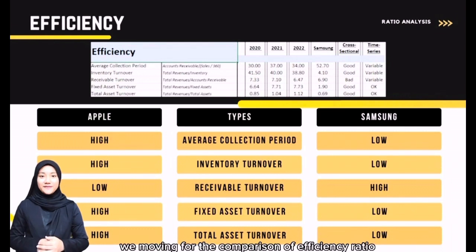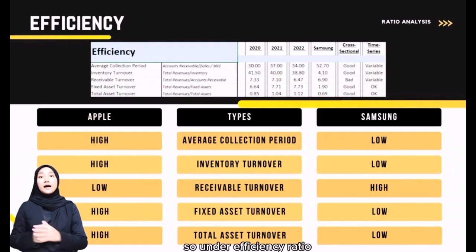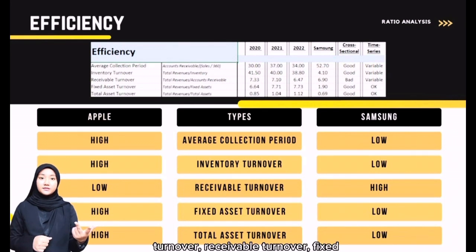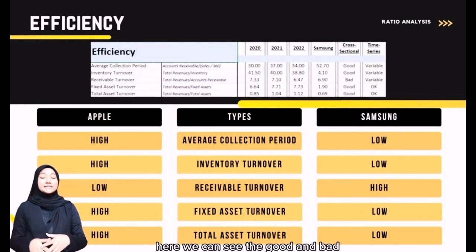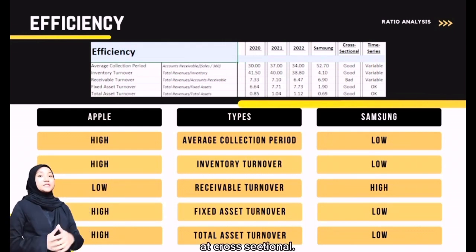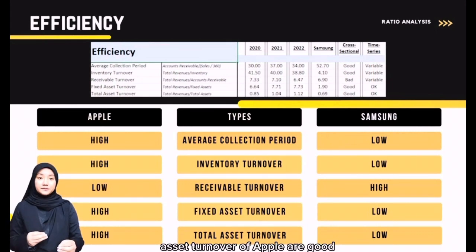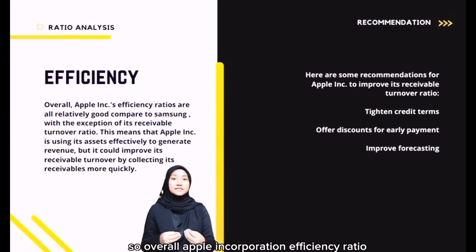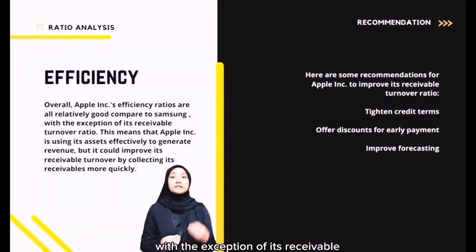We will wait for the comparison of efficiency ratio between Apple and also Samsung. Under efficiency ratio, there are average collection period, inventory turnover, receivable turnover, fixed asset turnover, and total asset turnover. Here, we can see the good and bad at cross-sectional average collection period. Inventory turnover, fixed asset turnover, and total asset turnover of Apple are better than Samsung. Overall, Apple Incorporation's efficiency ratios are relatively good compared to Samsung, with the exception of its receivable turnover ratio.